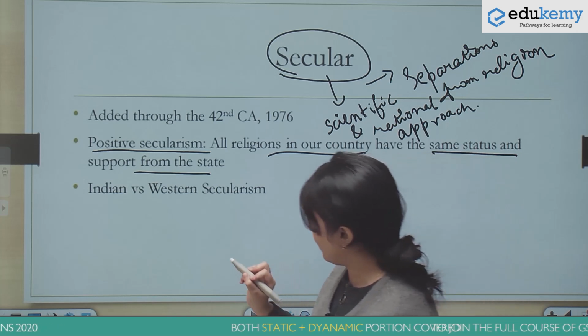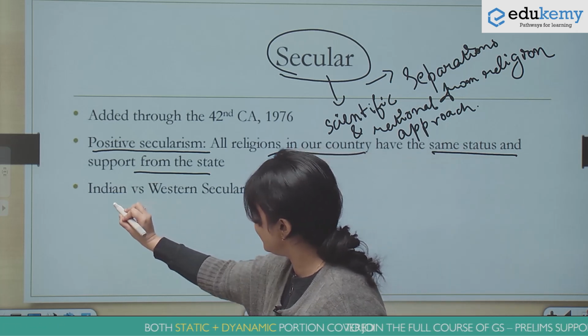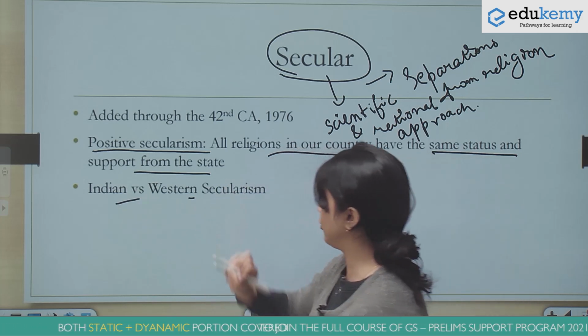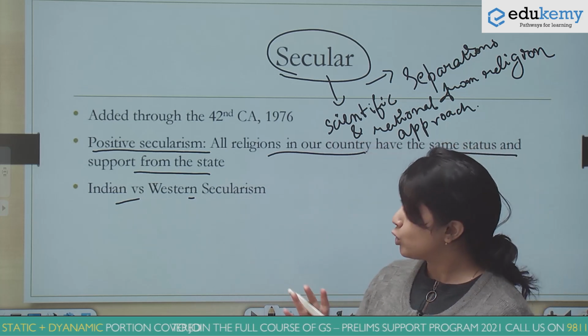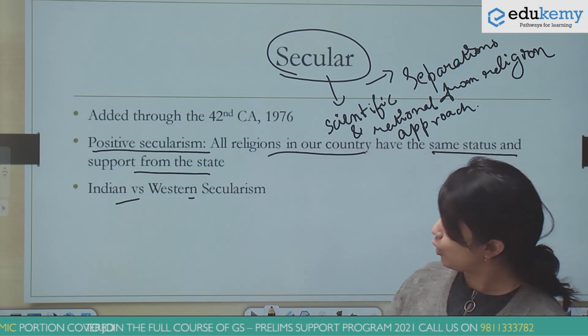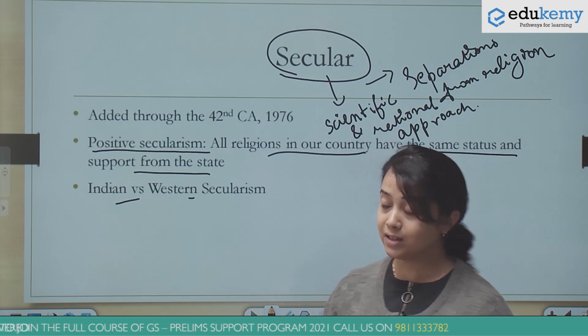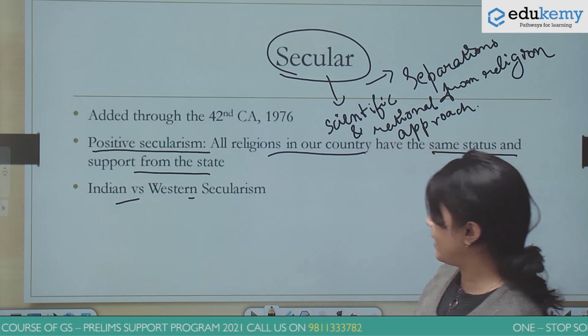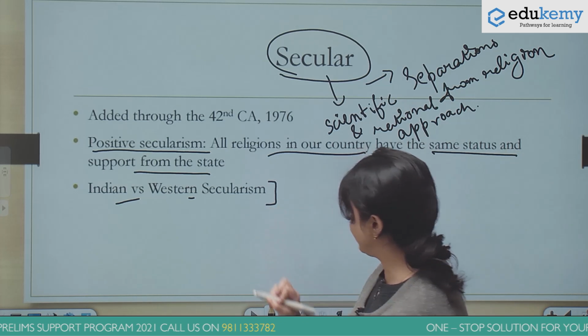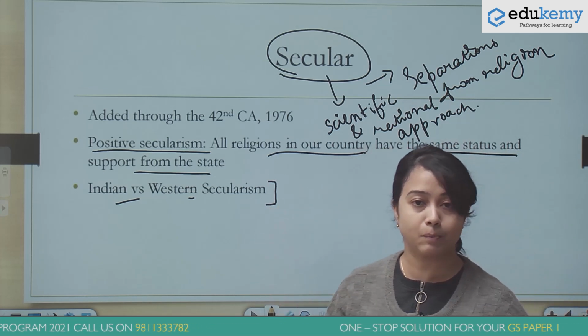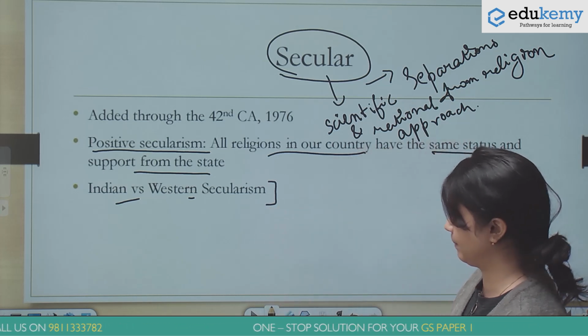Also, let us try and understand how the Indian secularism is different from the Western secularism. Questions related to this have often appeared twice in the UPSC mains. And it's important that we have clarity on this, because if a question comes in the prelims, we should be able to tackle it.